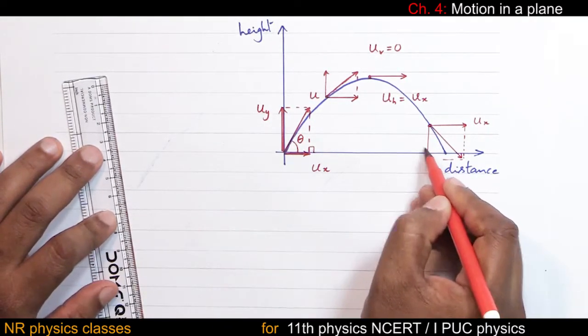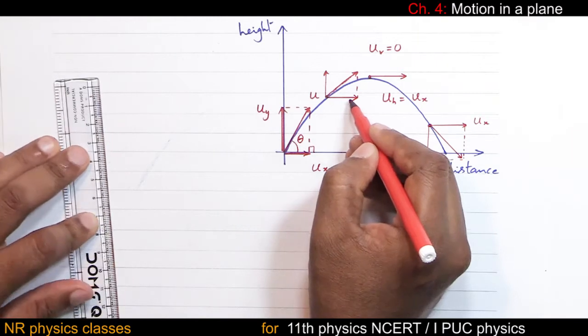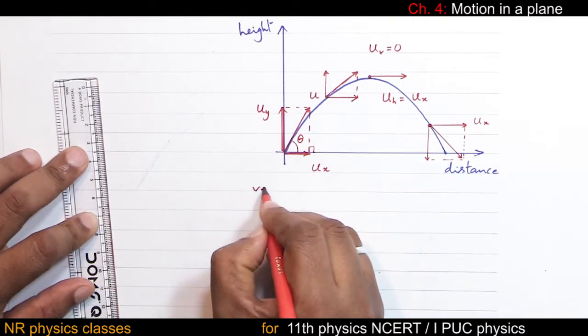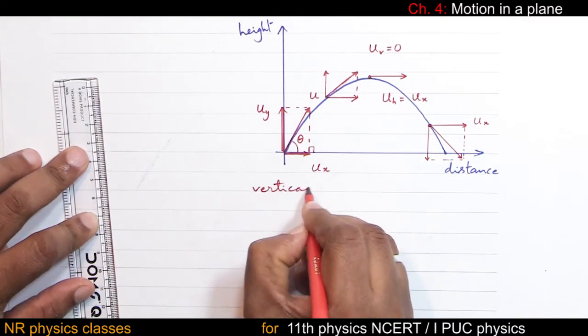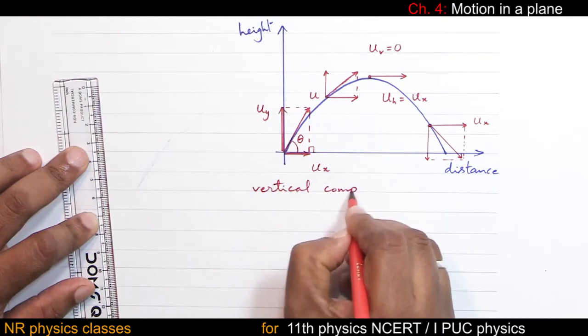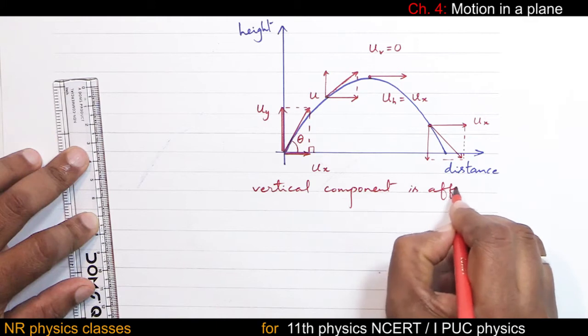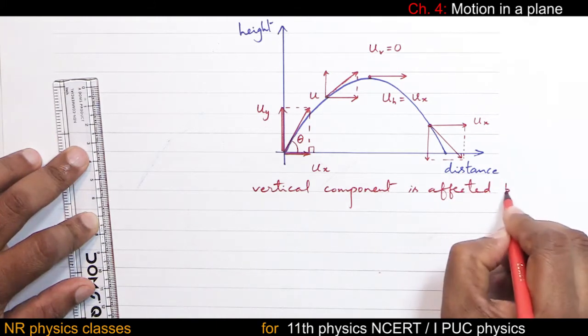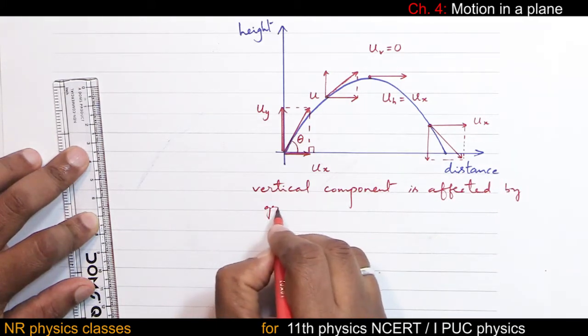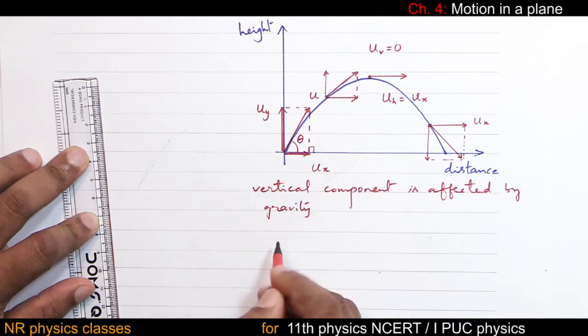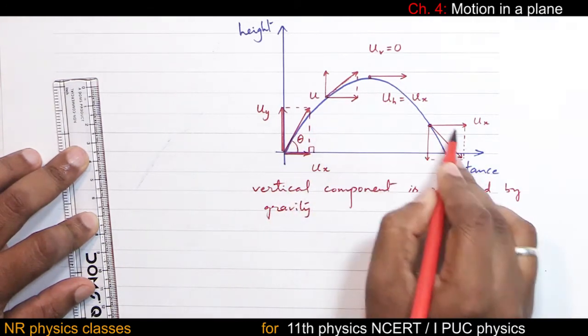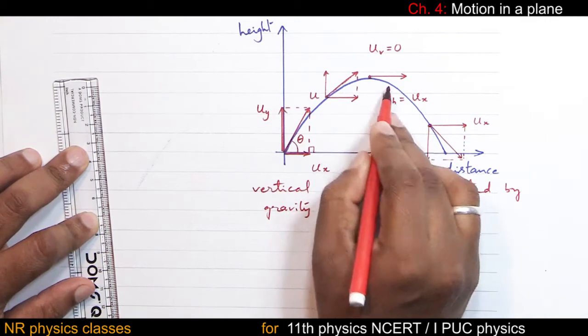So the vertical component is affected by gravity, whereas the horizontal component is not affected by gravity.